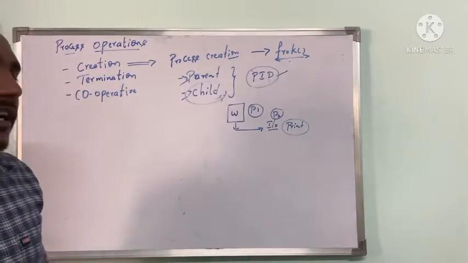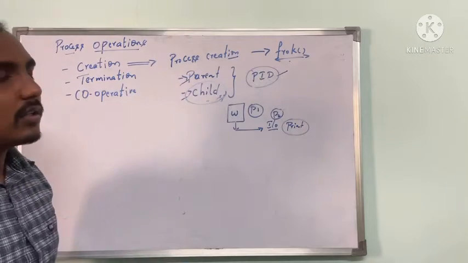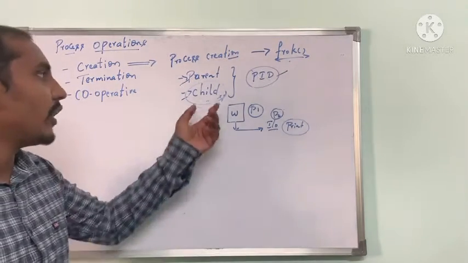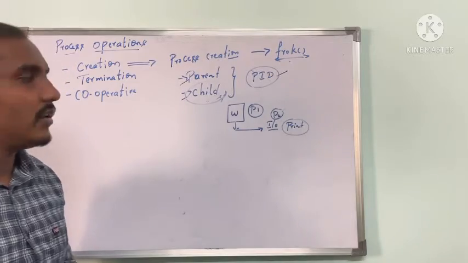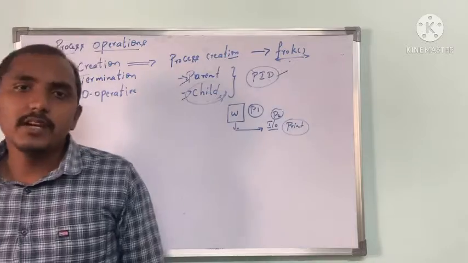Once child processes are created, we can do the functions much better, and the performance of the operating system will improve whenever you are having child processes. So this is about parent process and child process.